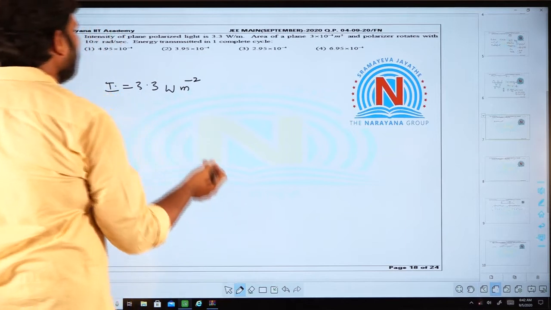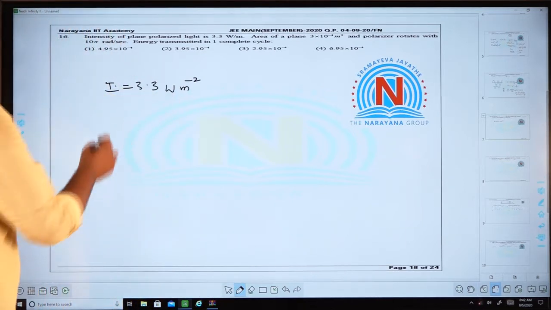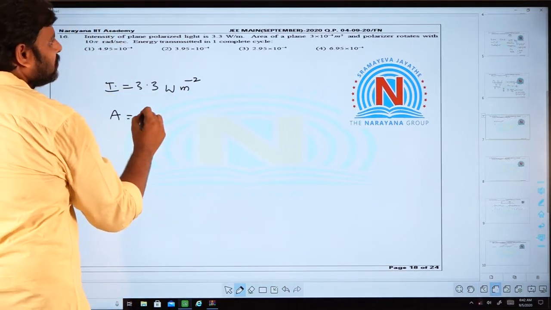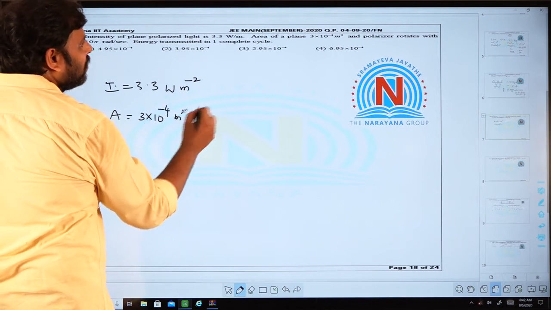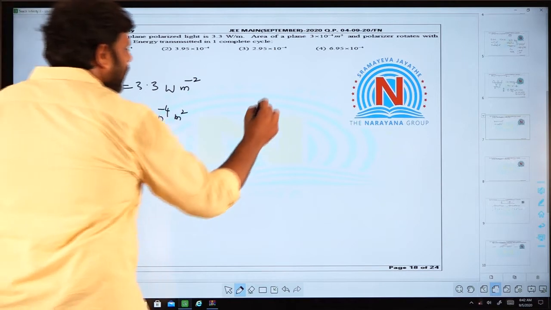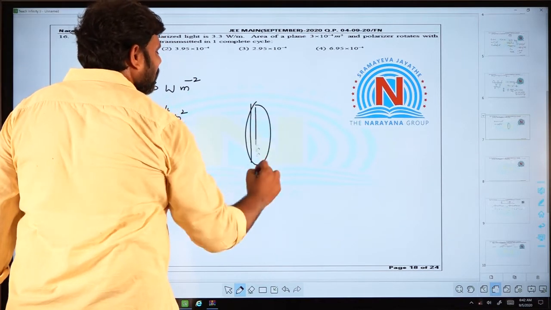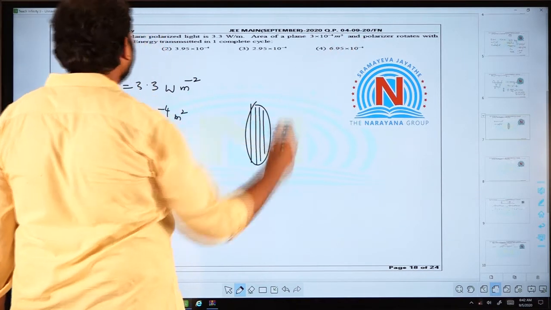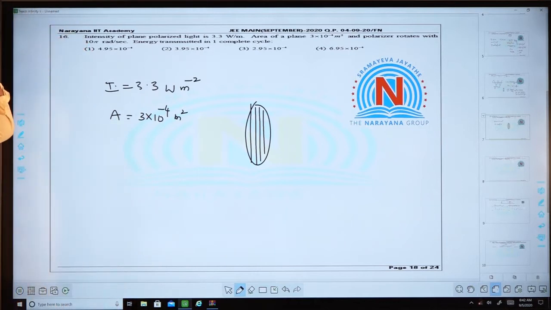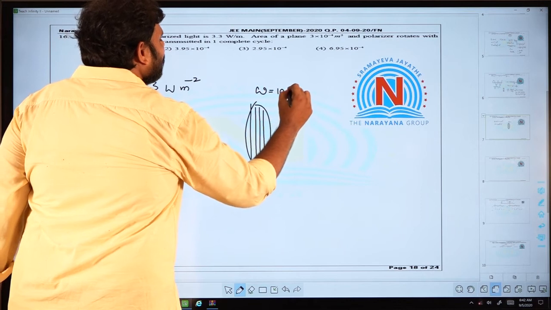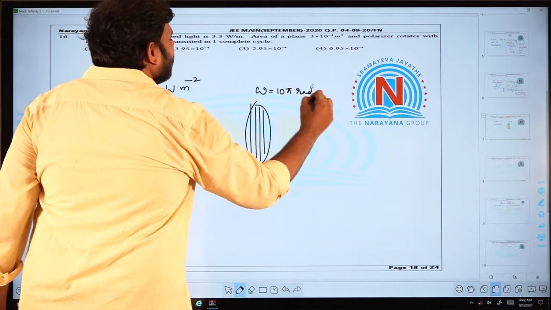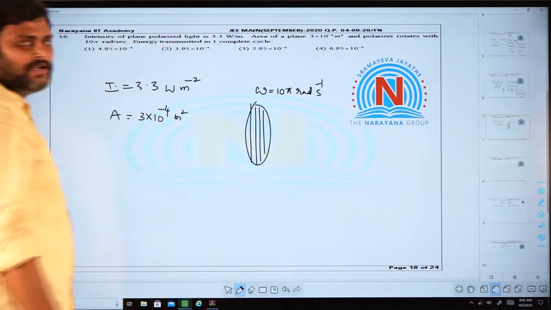The area of the plane of the polarizer is given, that is 3 into 10 power minus 4 meter square. The polarizer they are using has been rotated at an angular speed of 10 pi radian per second.